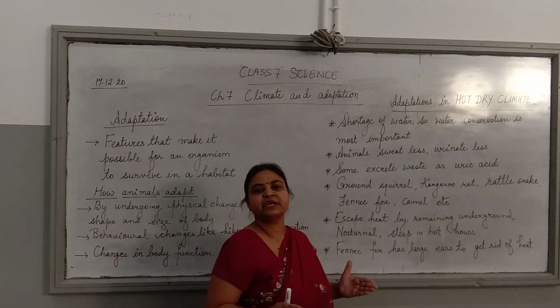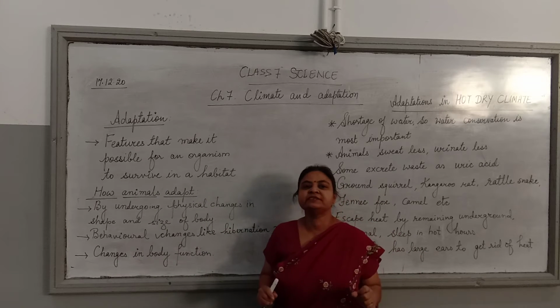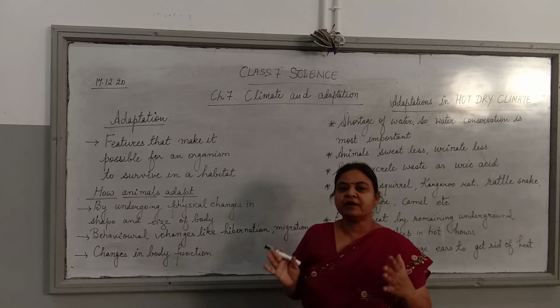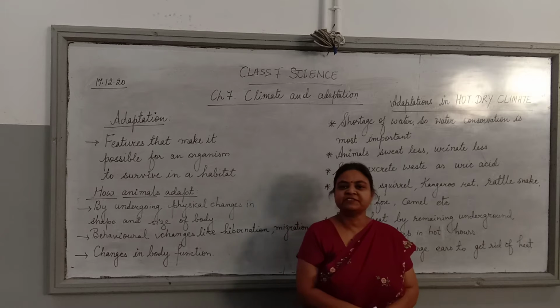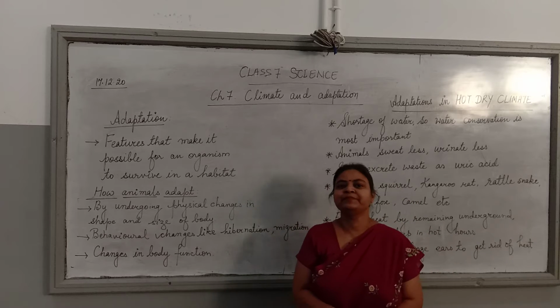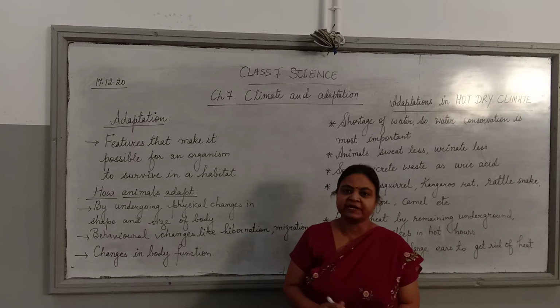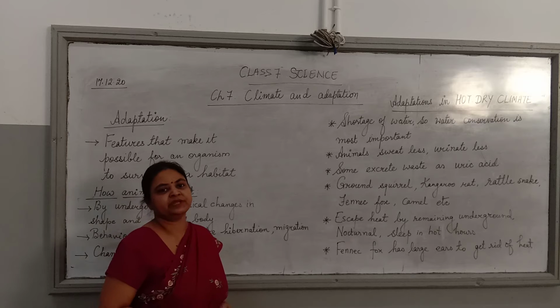And we have also studied that there are 4 important factors that affect the climate of a particular place: how far it is from the equator, how far it is from the sea, altitude, that is the height from the sea level, and influence of the mountains.